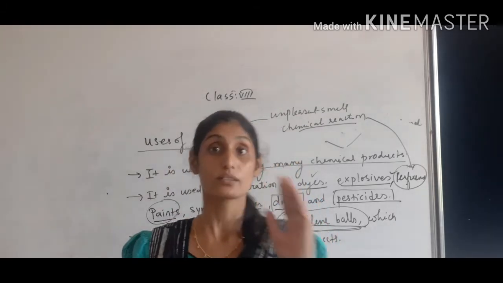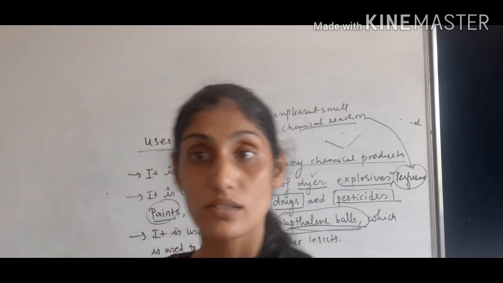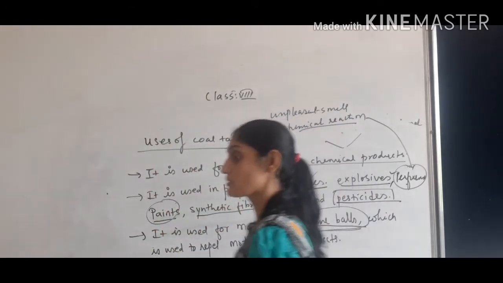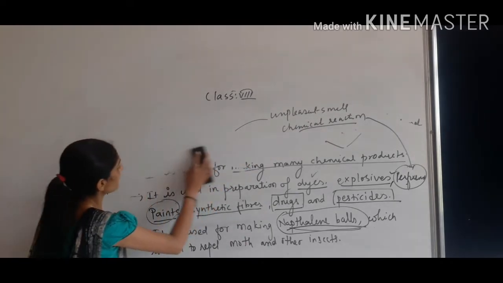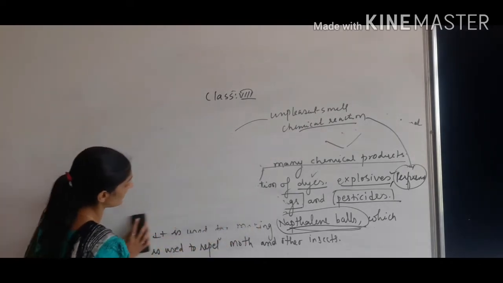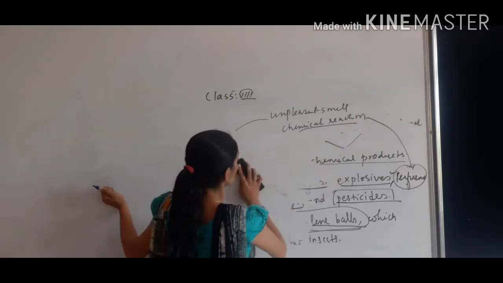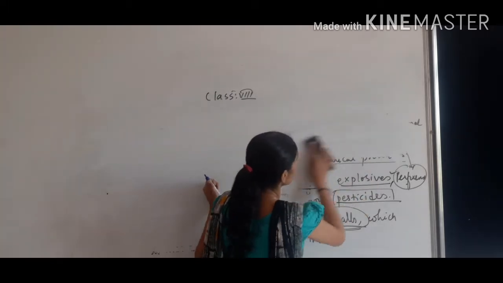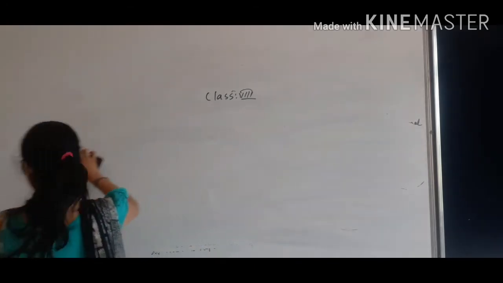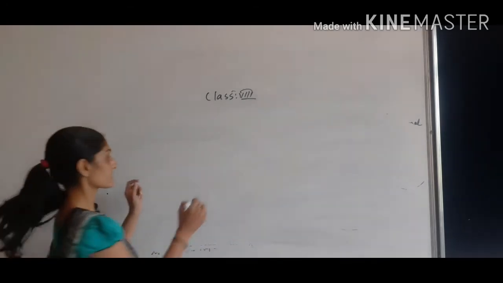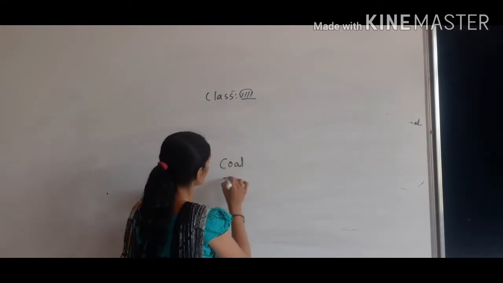So what we have learned about coal tar, that is the properties and uses. One by one we will get to know about coal tar. On one side I am writing the characteristics and on another side I am writing the uses of it. I will talk about the recapitulation for this, children. It is very necessary to revise the things. So here I have written coal tar.